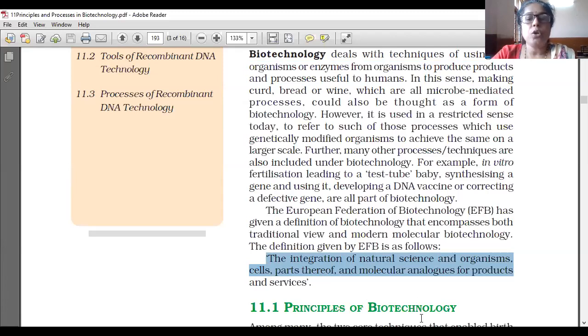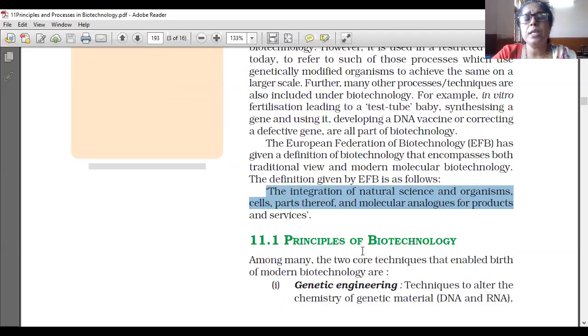The meaning of the definition is like that. It is an integration of natural science, natural science meaning botany and zoology, and organisms, cells, parts thereof and molecular analogues for products and services.